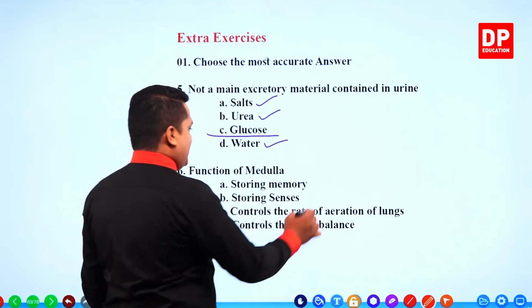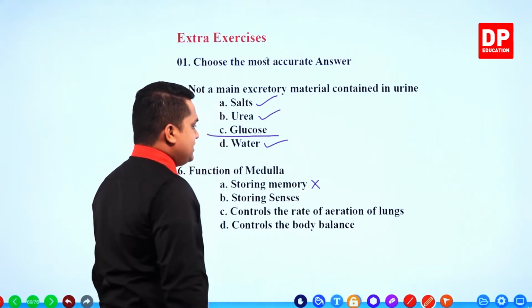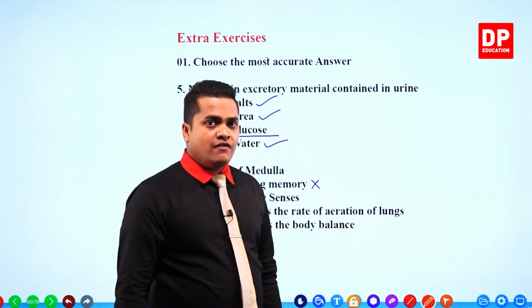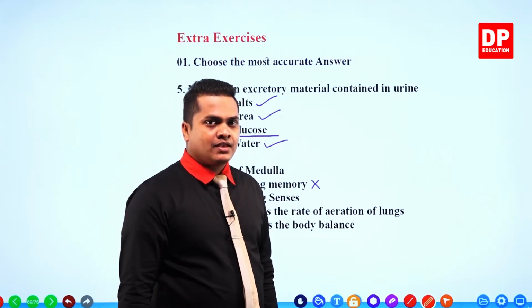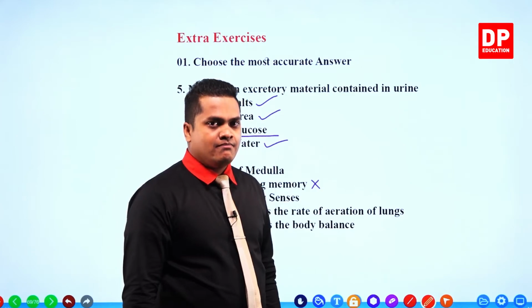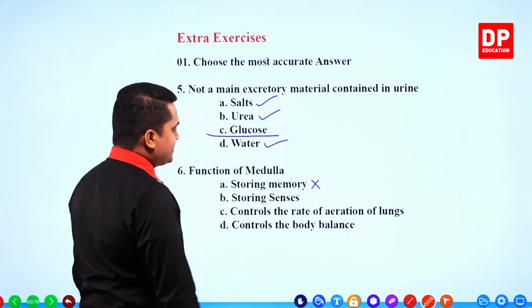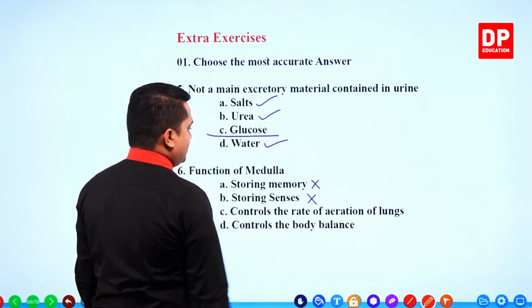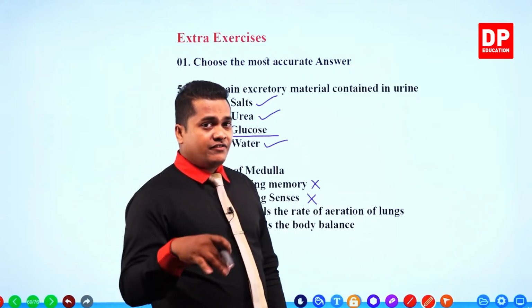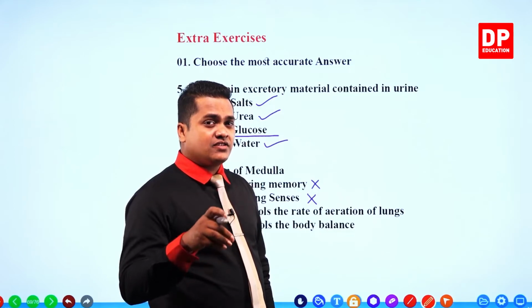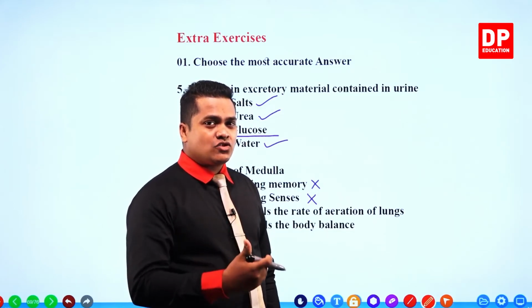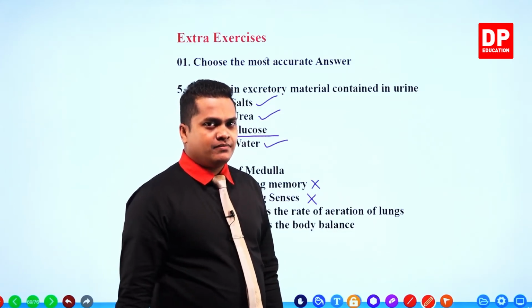Store in memory, incorrect. This is a function of the cerebrum, right? Memories are stored in the cerebrum. Storing senses, once again incorrect. Senses like different kinds of taste and different kinds of smells are also stored in our cerebrum.